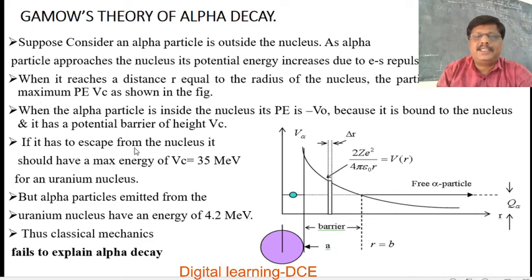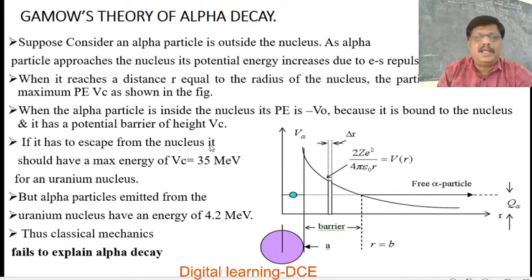If the alpha particle inside the nucleus has to be emitted, it has to escape from this potential barrier of height Vc.